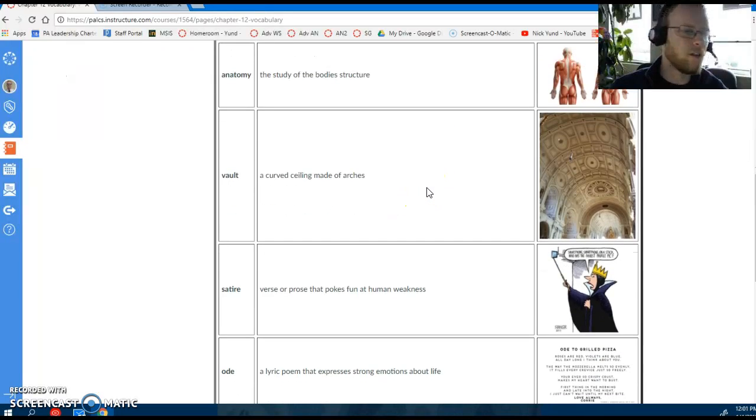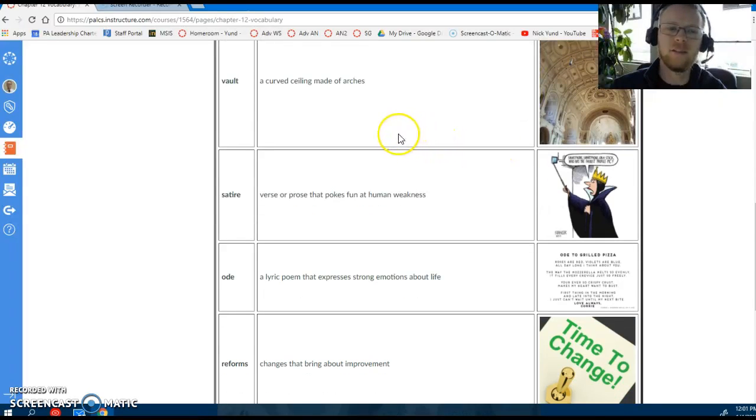A vault. You think of a vault, you might think of a safe, but in this definition of a vault, we're thinking about a vaulted ceiling, which is pretty much a curved ceiling made of arches, like so. Satire is verse or prose that pokes fun at human weakness. Usually, when you think of a satire now, you think of a sarcastic cartoon. It's usually closely associated with sarcasm.